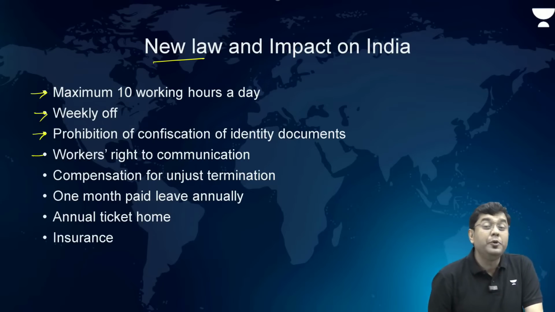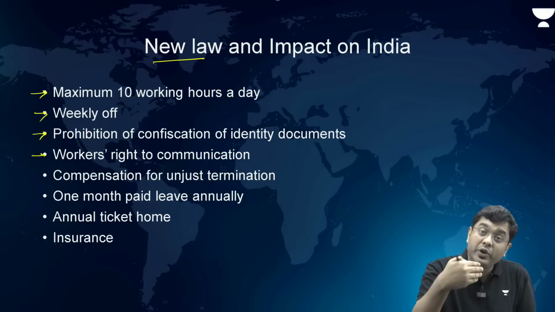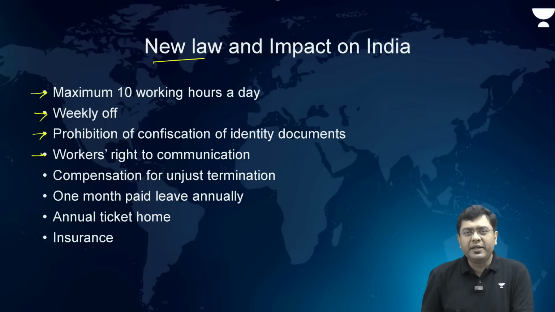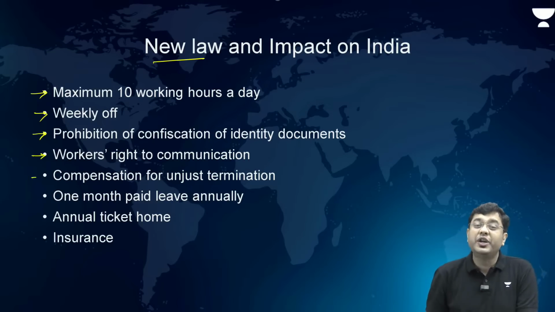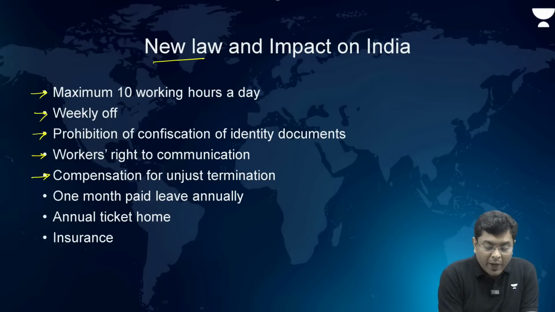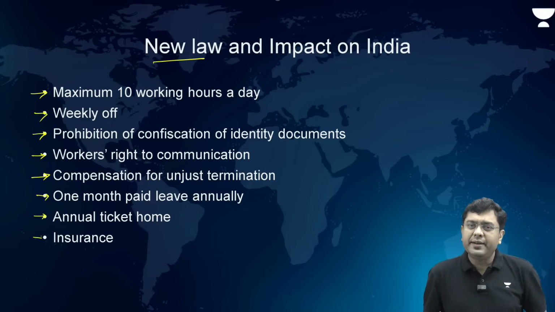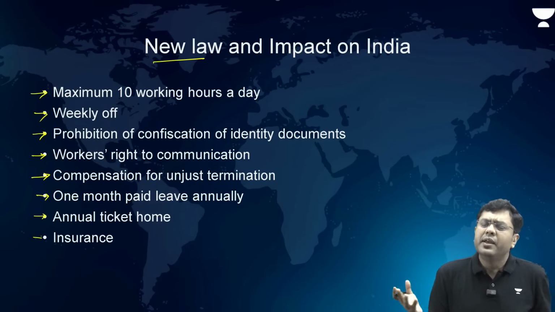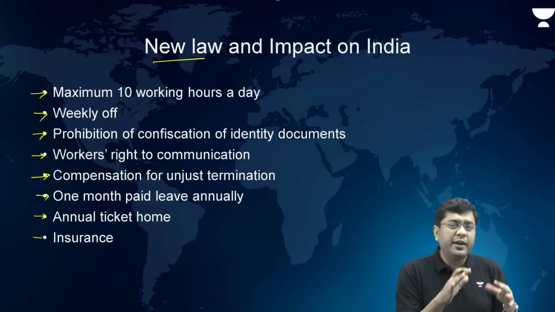Workers' right to communication: oftentimes the workers are not allowed to even communicate to their families that they are being oppressed or what their conditions are. Compensation for unjust termination, one month paid leave annually, an annual ticket home, and insurance to be provided by the employers at the time of hiring of the workers itself.